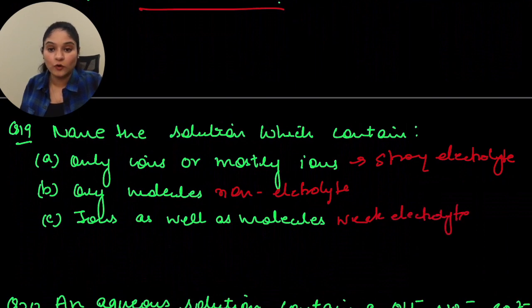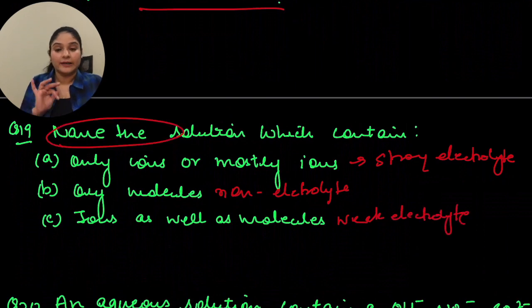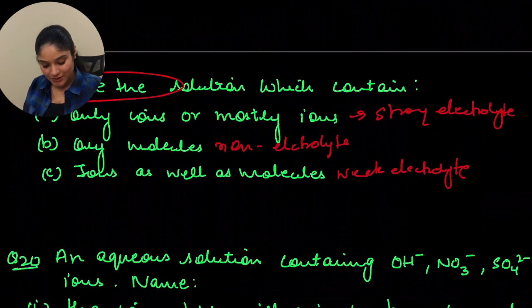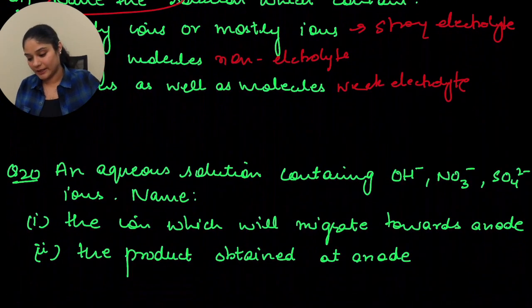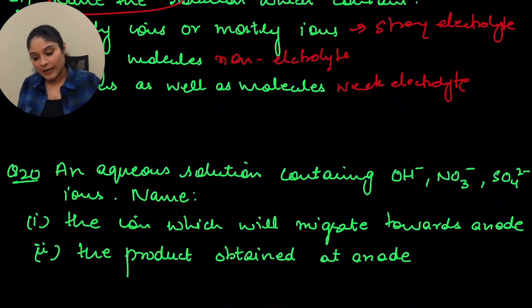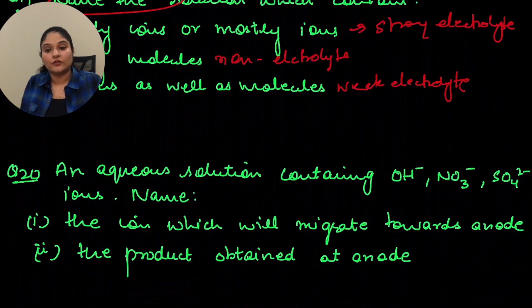So you have to make sure that you're reading the question correctly. They are saying name the solution. They are not saying give an example of the solution. Okay, students, let's move on to question number 20th. An aqueous solution containing OH negative, NO3 negative, SO4 minus 2 ions. Name. The first is the ion which will migrate towards anode.